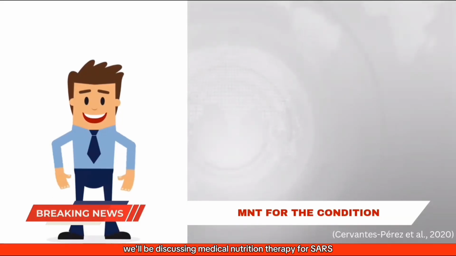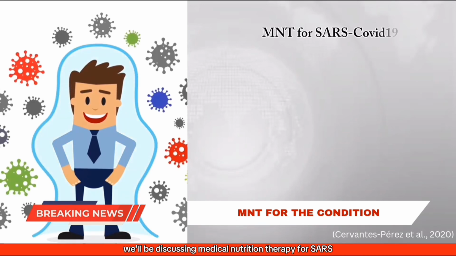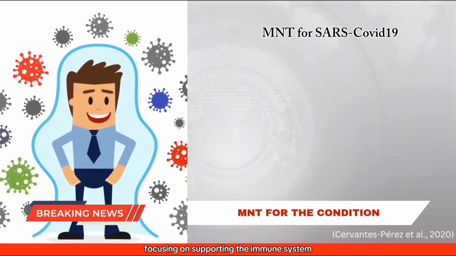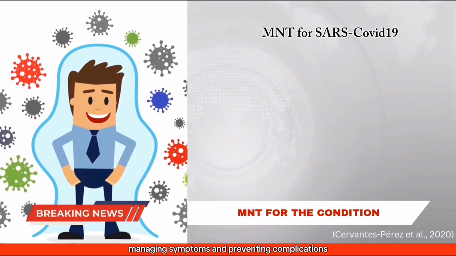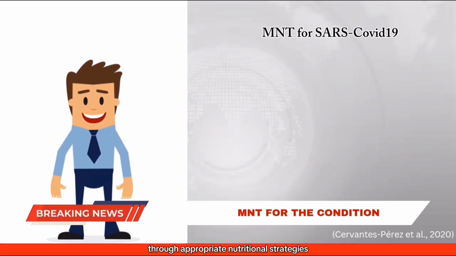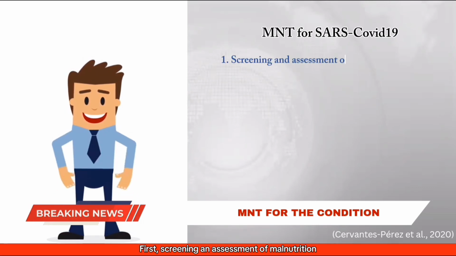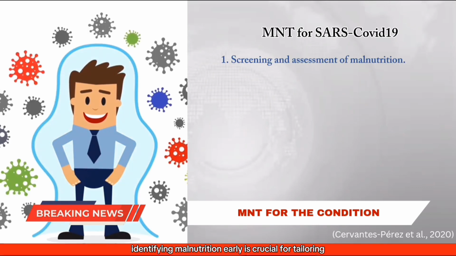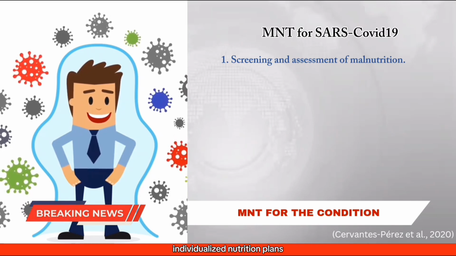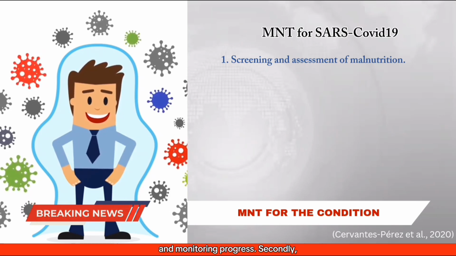Next, we'll be discussing medical nutrition therapy for SARS-COVID-19 in non-critical settings, focusing on supporting the immune system, managing symptoms, and preventing complications through appropriate nutritional strategies. First, screening and assessment of malnutrition. Identifying malnutrition early is crucial for tailoring individualized nutrition plans and monitoring progress.